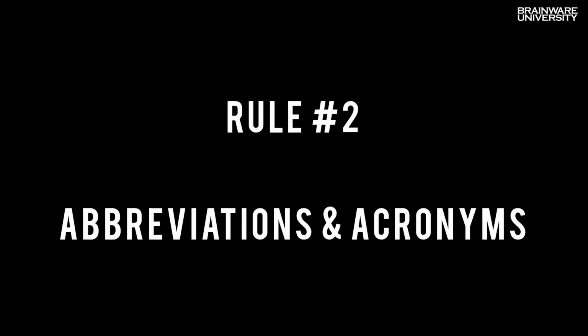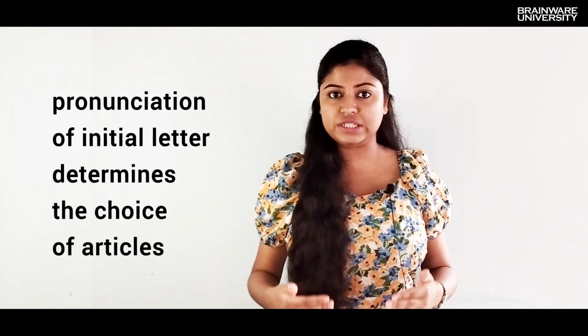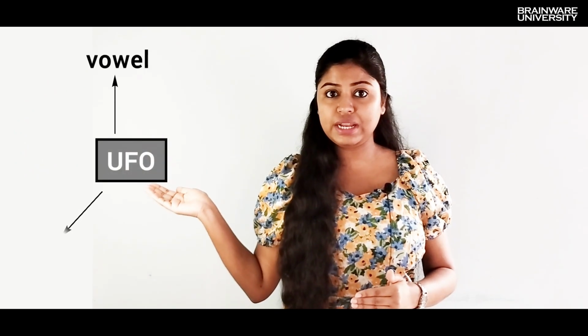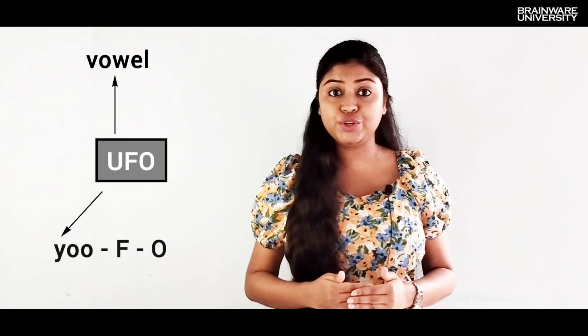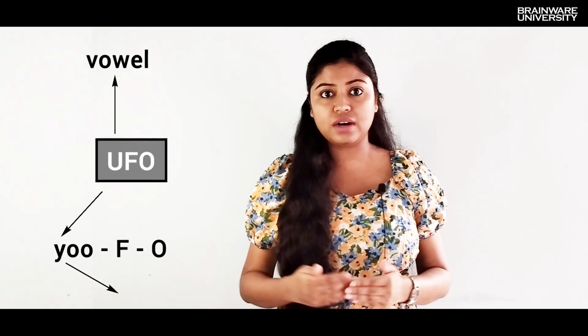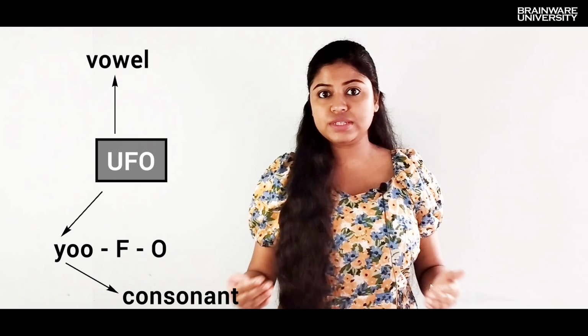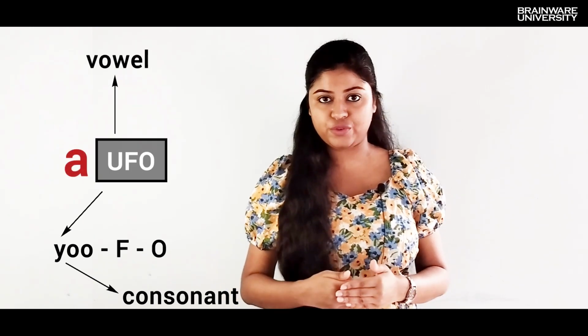Number 2. The rule of abbreviations and acronyms. When dealing with the shortened form of words, we need to pay attention to the pronunciation of the initial letter. In case the abbreviation begins with the pronunciation of a consonant sound, we will use the indefinite article a before it. Consider UFO. This begins with a vowel, but the initial letter is pronounced with the sound of U, which is the sound of Y, a consonant. Hence, we will use the indefinite article a before UFO.